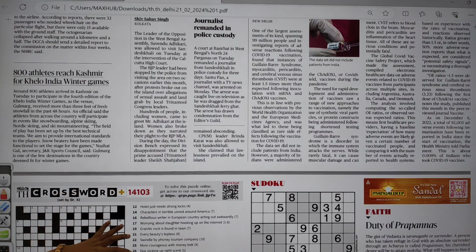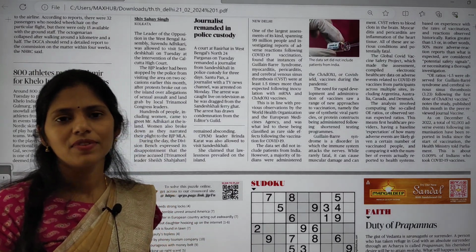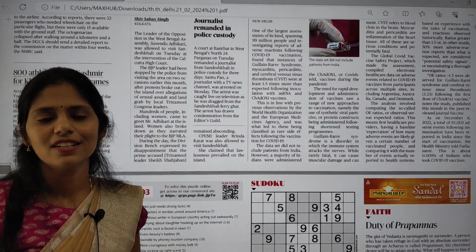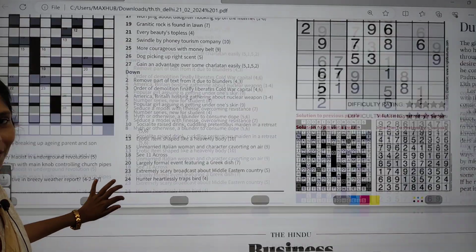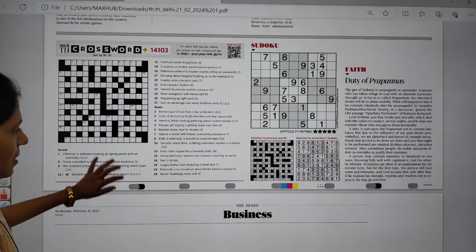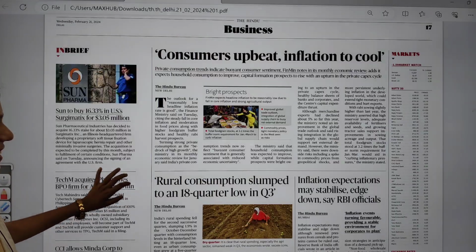And I don't know how many of you have taken this vaccine. Unfortunately, at that time I didn't have any vaccine. I didn't have this COVID-19 vaccine till now. I am very lucky in this case.